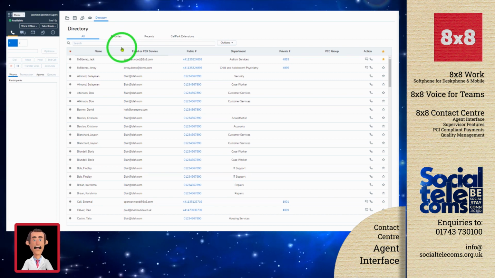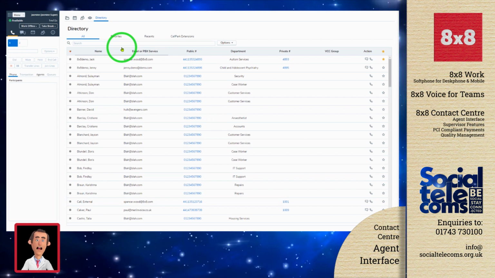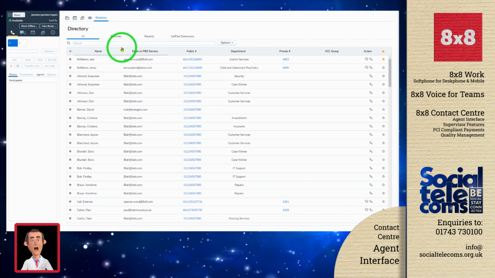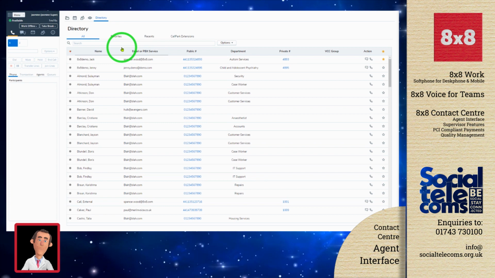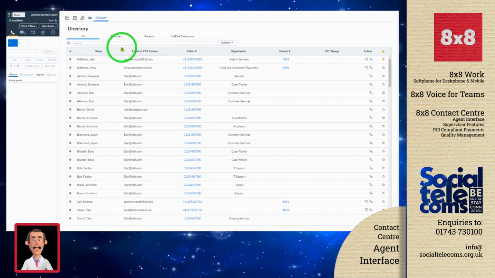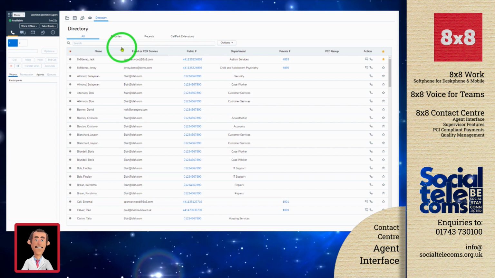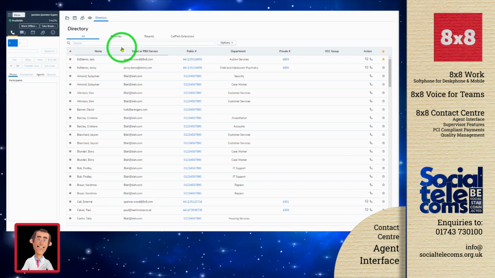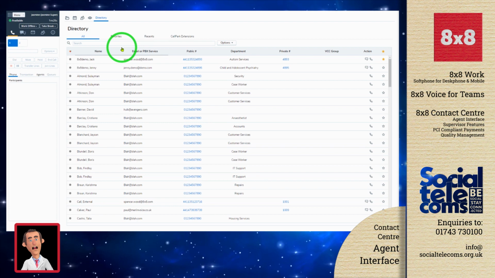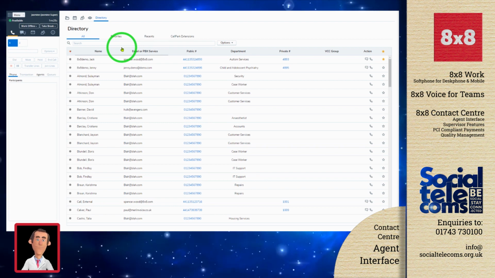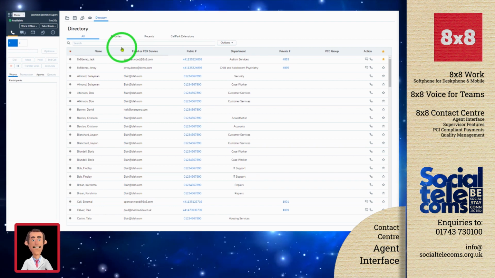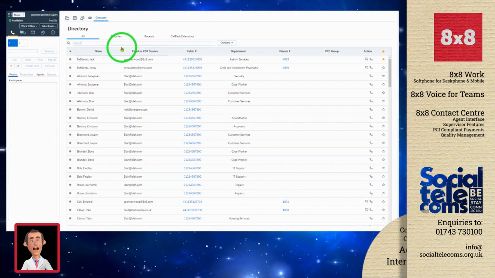And when you're using 8x8 in the back office and 8x8 in the contact center, this forms what we call our Expert Connect feature. It really helps break down the barriers between the back office and contact center agents and bridges that gap between the agents and subject matter experts that may sit outside of the contact center. This will allow you to greatly increase your first call resolution.